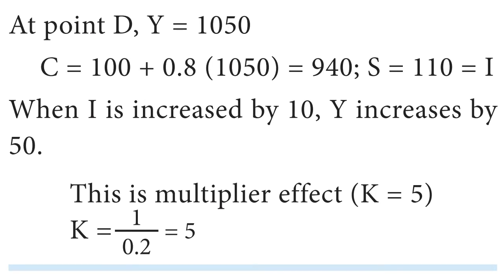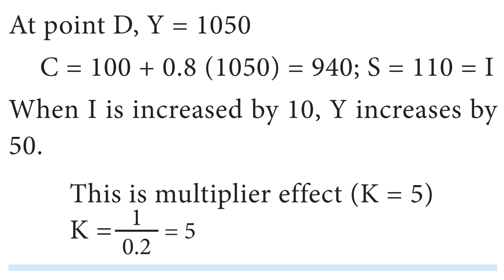At point D, Y is equal to 1050. Substitute in the equation C is equal to 100 plus 0.8Y, which is 100 plus 0.8 into 1050, equal to 100 plus 840. Therefore, saving is equal to 1050 minus 940, which is 110. This 110 is also called investment. Fourth stage: when I is increased by 10 crores, Y is increased by 50 crores. This is the multiplier effect.